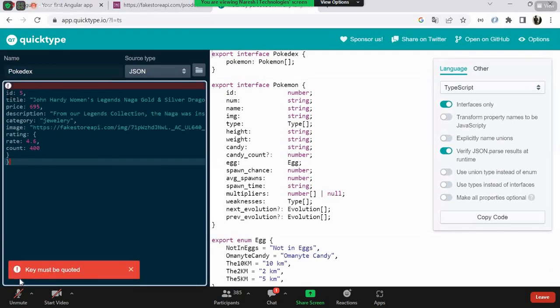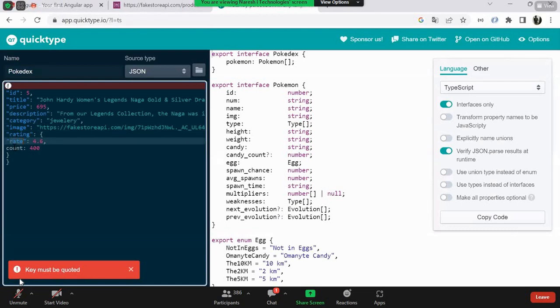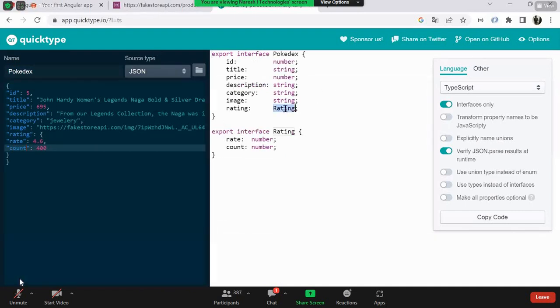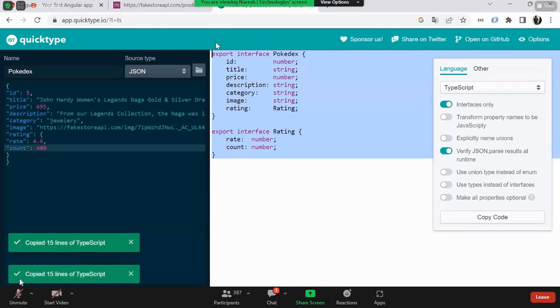And here the only thing you can do is add the double quotation to the keys also. Now I'm going to add the double quotation for every key that I'm having here, and I'm going to have an image and a rating, and we have the rate and we have the count over there. Now you can see we have something like this. And here also, I don't want to create a separate interface for that one because it's a very small one.